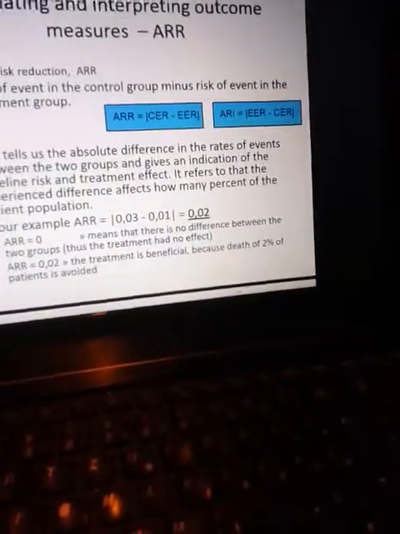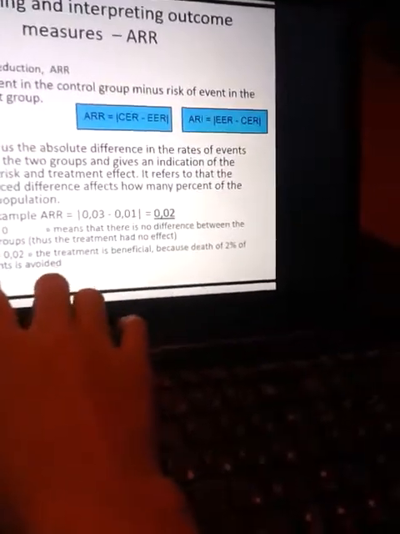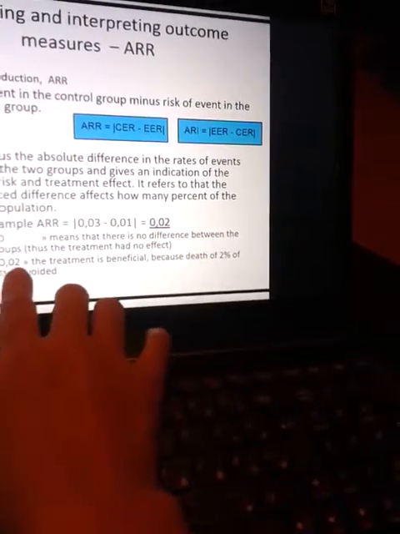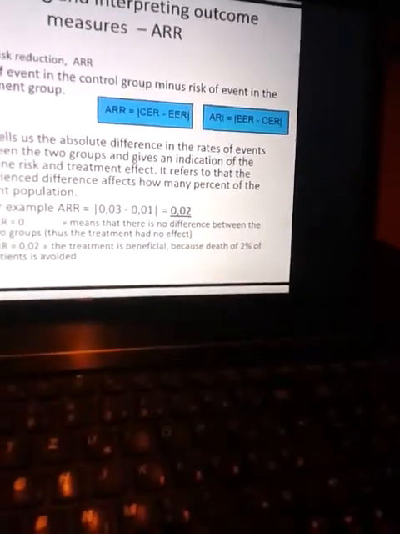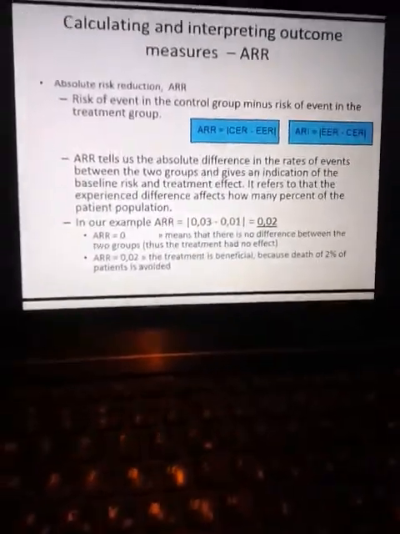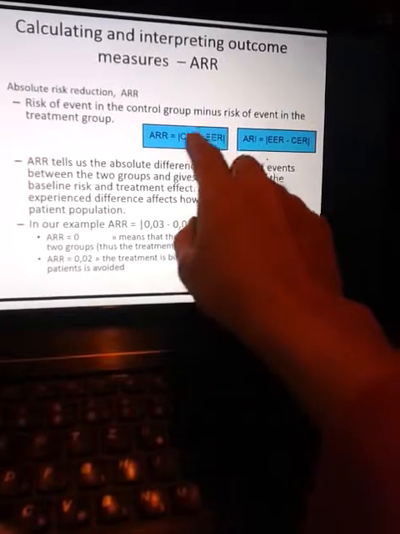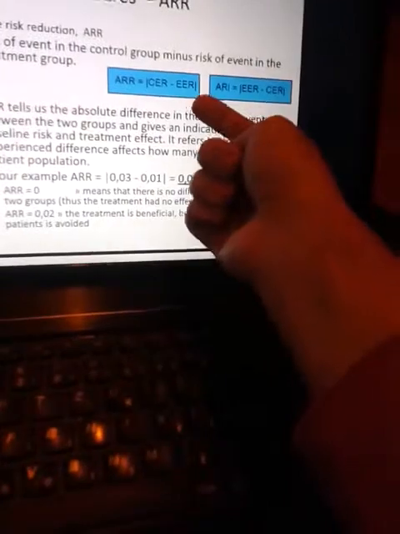اگر absolute risk reduction 0 باشه یعنی فرقی نیست بین دو تا گروه، یعنی کنترل منهای اکسپریمنت 0، یعنی 3% منهای 3%، 3 تا اینجا مردن 3 تا اونجا مردن، چه فرقی کرد پس؟ خب حالا اگه if the absolute risk reduction is for example 2%, it means the treatment is beneficial because death of 2% of patients is avoided. چون 2% جامعه را تونستیم مرگشون رو avoid کنیم. پس absolute risk reduction: risk of the event in the control group minus risk of event in the treatment group. اوکی؟ همین فرمولا حفظی. میگه absolute risk reduction is control group minus this. اینم توضیحش. حالا یعنی چی؟ یعنی beneficial بوده.